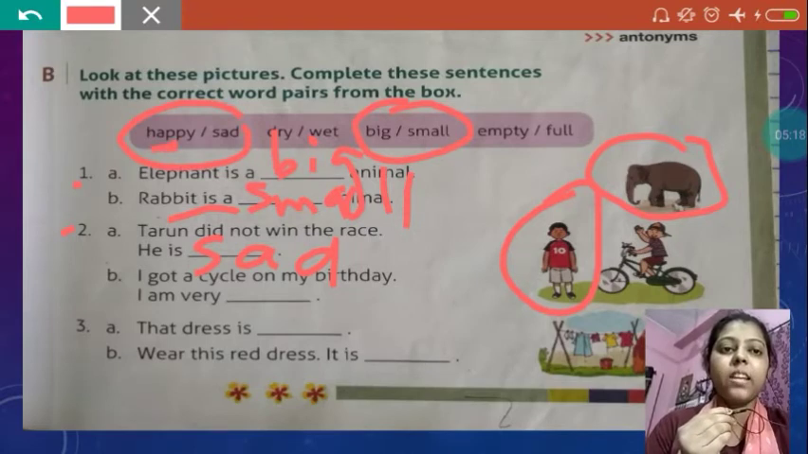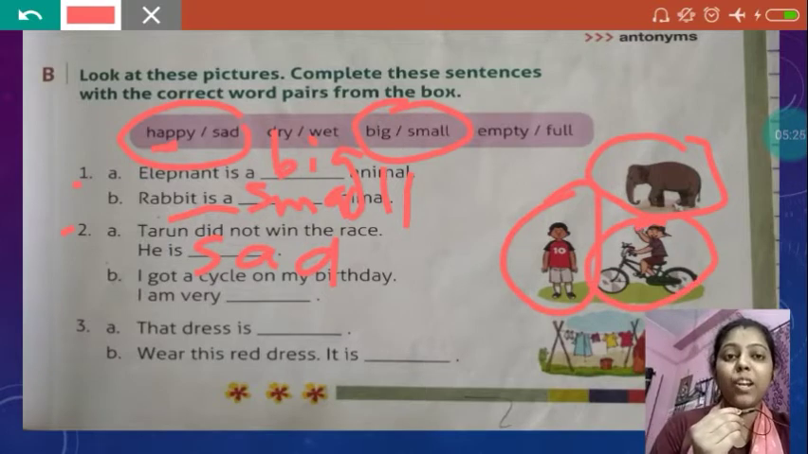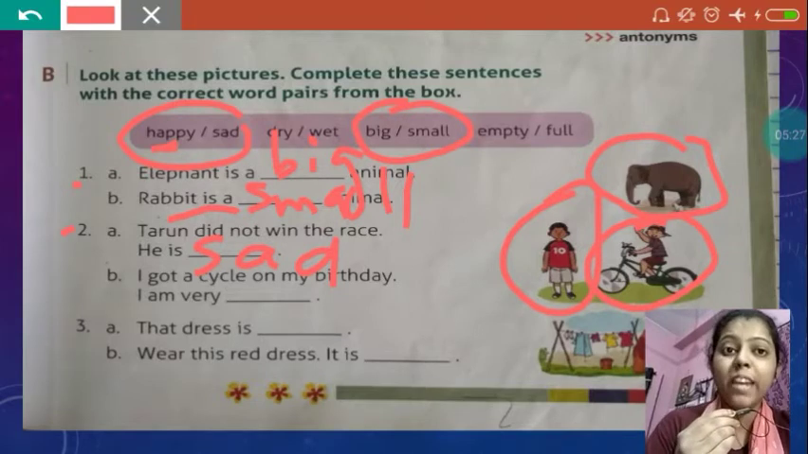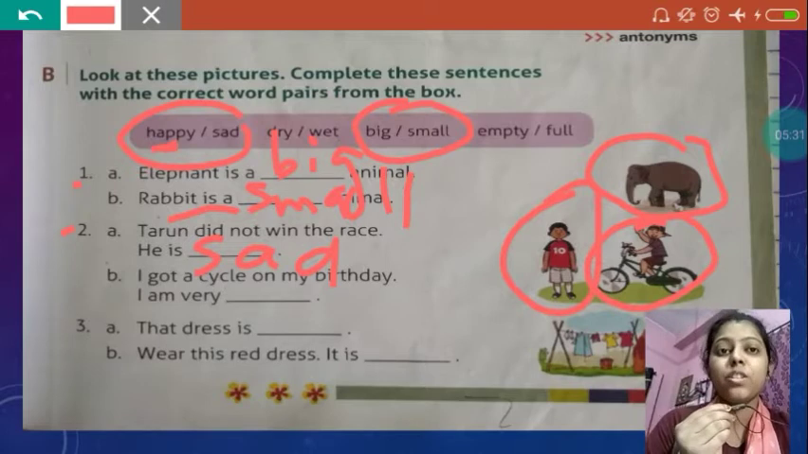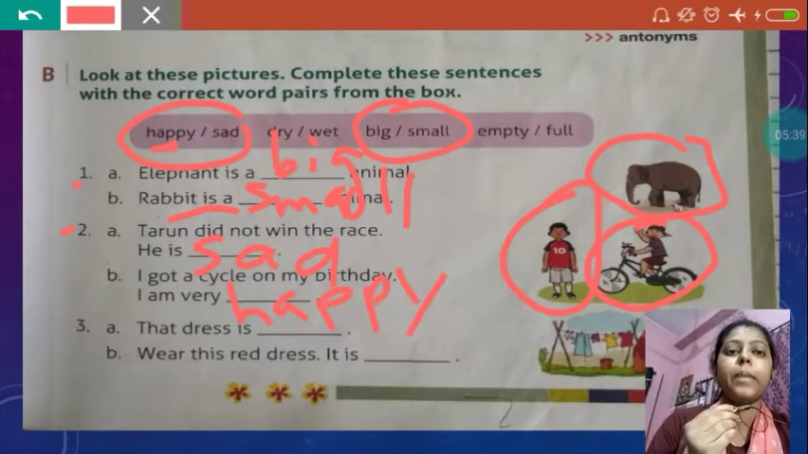I got a cycle on my birthday. I am very happy. See this boy? He has got a cycle on his birthday, and that is why he is very happy. When you get chocolates, when you get cakes, you become very happy. So this boy is also happy. So the antonym word for sad is happy.